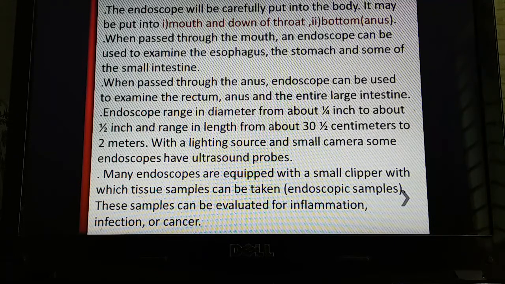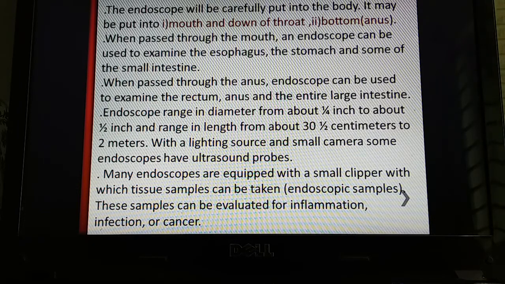With a lighting source and small camera, some endoscopes have ultrasound probes. Some endoscopes have only a lighting source and camera, but some have ultrasound probes. That probe just receives echoes and gives more detailed reports.